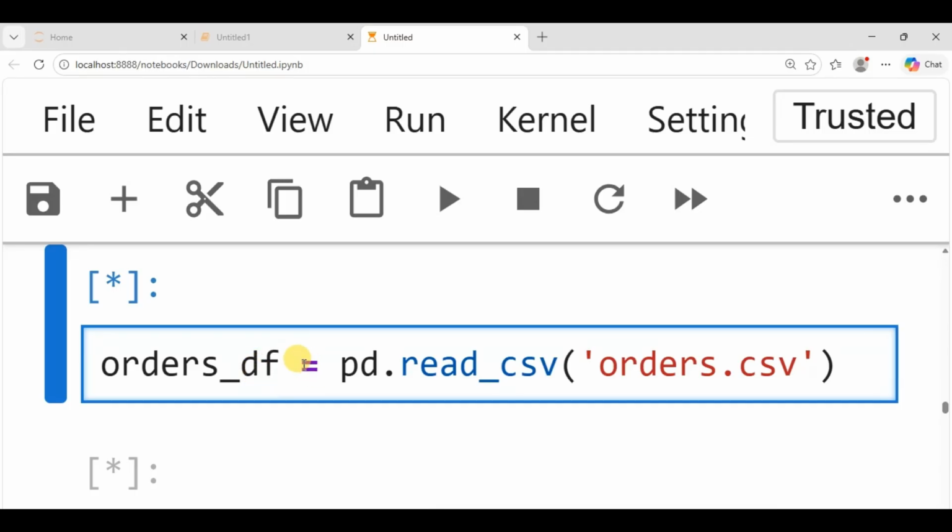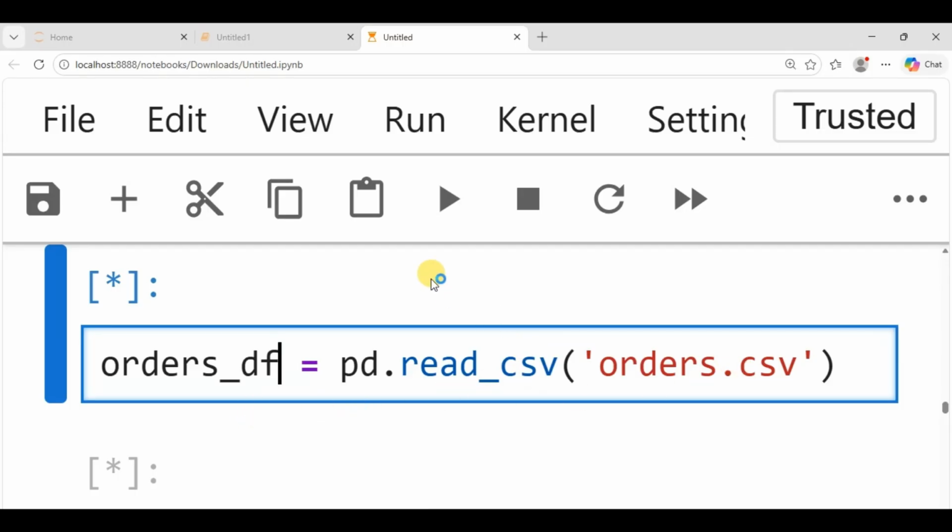After you have named the variable, equal to, you have to read your data set. Pandas, pd, pandas please read this data set, it is a csv file. Now what's the name of the data set you want it to read on your system? The data set I want you to read is called orders.csv. This data set is already saved on my system. So that's what I want it to read.